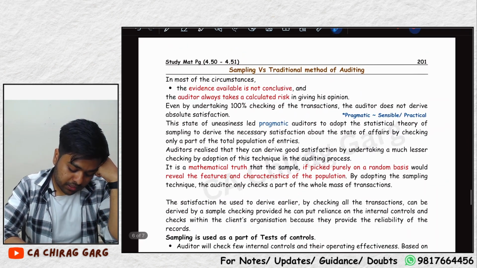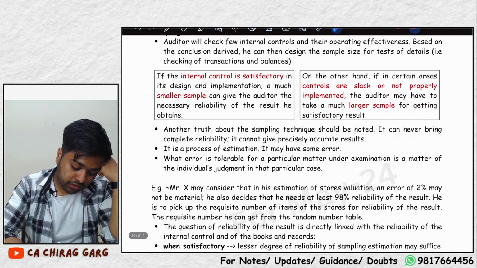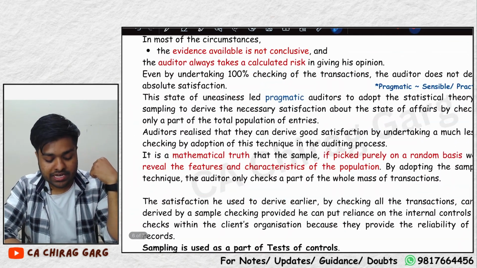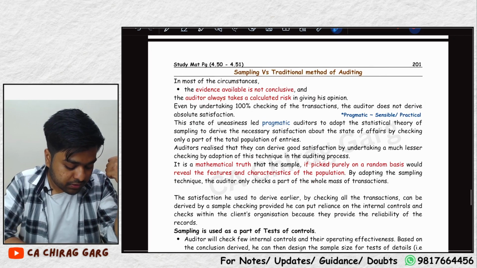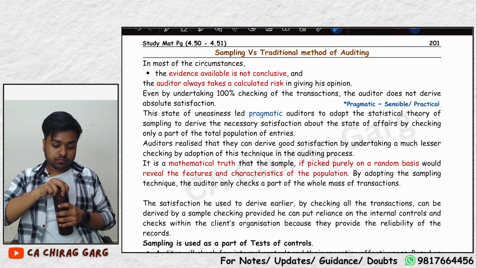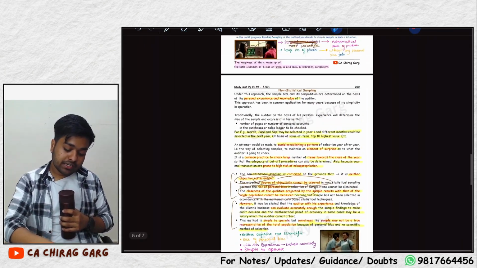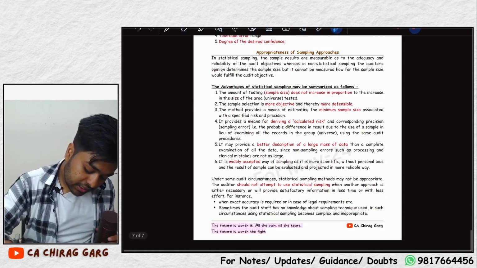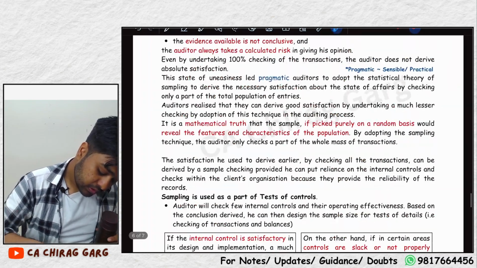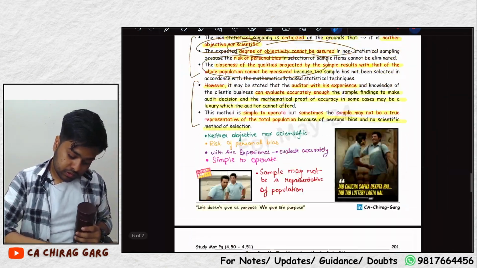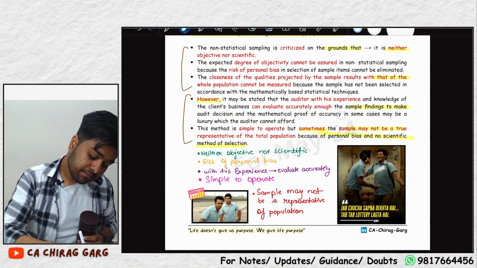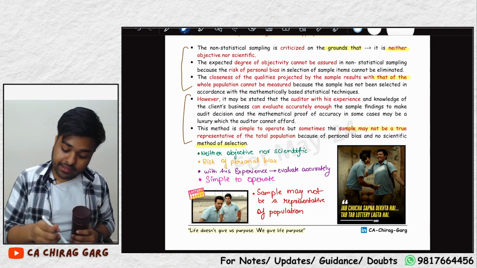Let us move on to the next topic, sampling versus traditional method of auditing. Shall I give you a break of 2 minutes? Yeah, we have been teaching for half an hour. Let us take a break for 2 minutes. You can read it, remember these, and then we'll move to the next topic. Read this. Make markings in your book, buddy. That will help you.